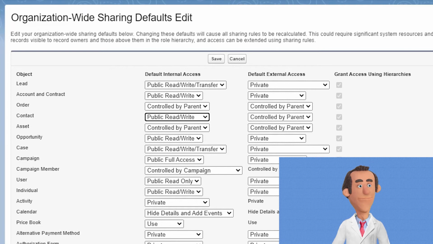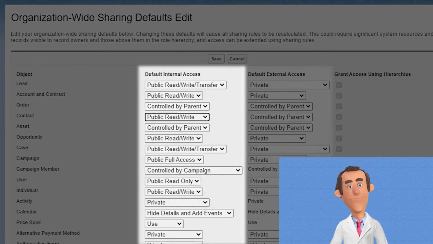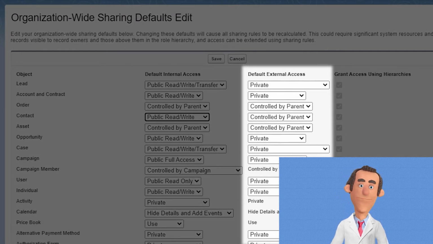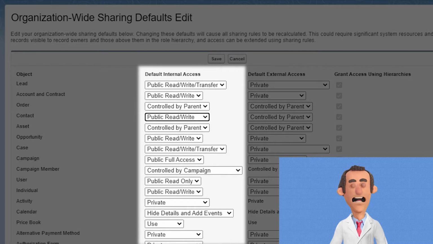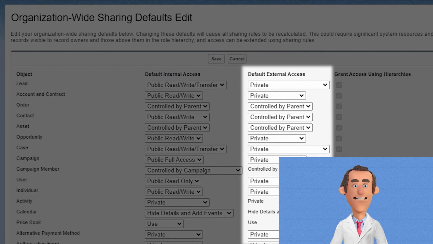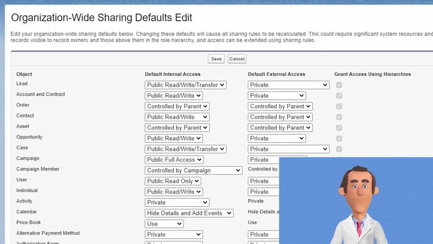Notice that there are two columns, one for internal access and one for external access. Internal access applies to Salesforce users within the system, those that would log into Salesforce regularly, as we have done here. External access applies to other users outside of Salesforce. They could be automated systems that connect outside of Salesforce, or Salesforce community users. For now, let's just focus on internal access.